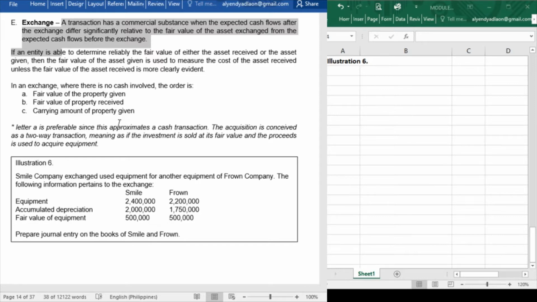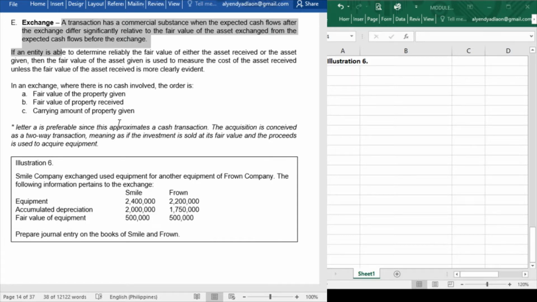So say for example, if we have a machinery and using that machinery we are having cash flows of, let's say, 100,000 a year in our company, and then we exchange the machinery to another machinery from another company.